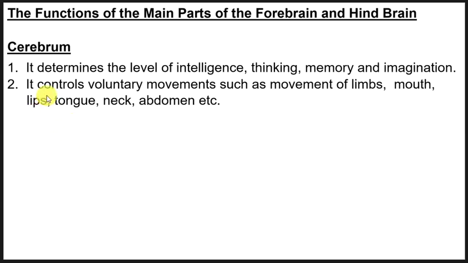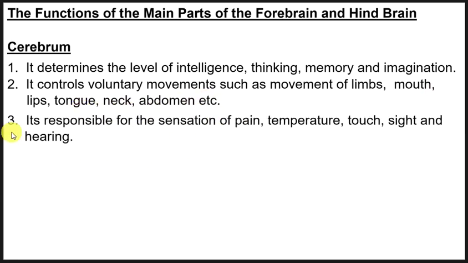So the cerebrum controls voluntary movements such as the movement of limbs. These are joints or hands and legs. Then the mouth, as I'm talking, lips, tongue, neck, abdomen, etc. All right. Then the third function is that it's responsible for the sensation of pain, temperature, touch, sight, and hearing.